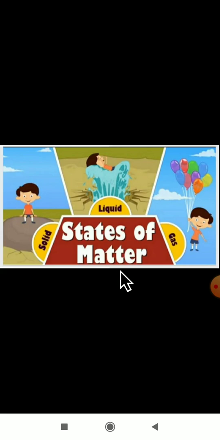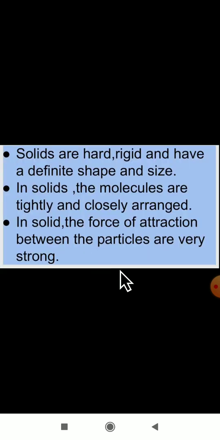Okay. In the same way, we are having three states of matter. One is a solid state, one is a liquid state and gaseous state. Then how the solids will be? They are hard, rigid and have a definite shape and a size here. In solids, the molecules are tightly closed and arranged. The molecules will be tightly closed and closely arranged here, and the force of attraction between the particles are very strong in a solid state.